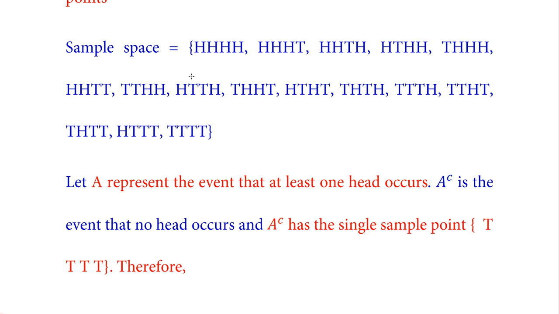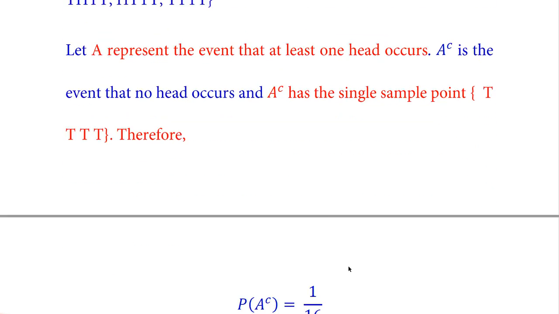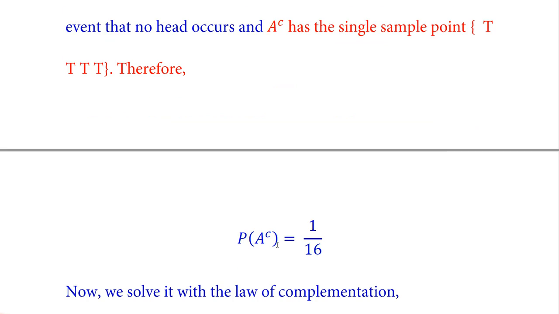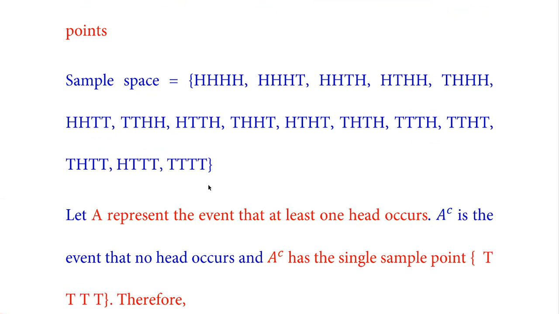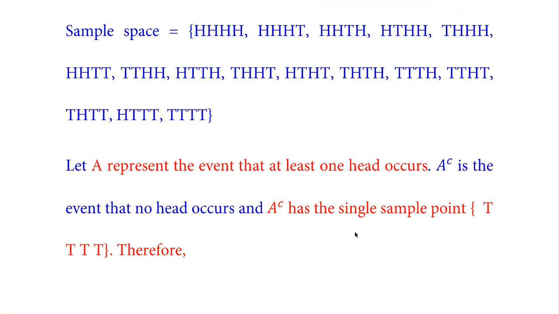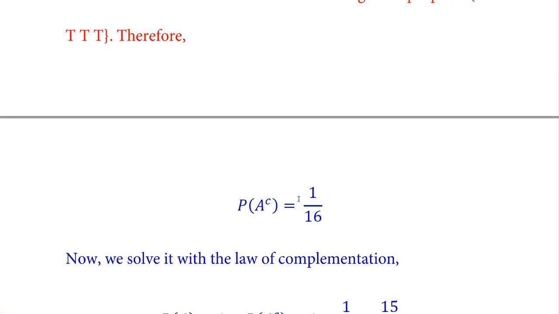So in this sample space, this is the only event in which no head occurs. So the probability of A complement is equal to the number of favorable outcomes over the total number of outcomes. Our favorable outcome here is only 1. Total outcomes are 16. 1 over 16 is our answer.